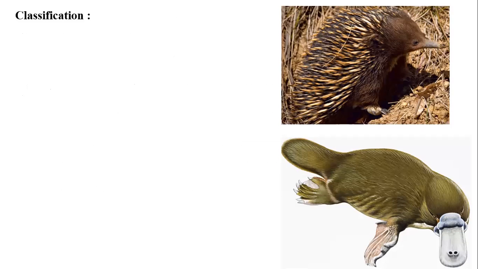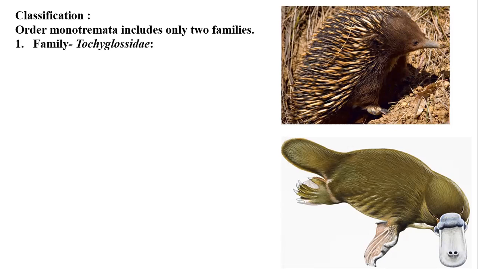Now, the subclass Prototheria is having a single living order, that is Monotremata. Now, this Monotremata further includes only two families. First family is family Tachyglossidae. This family includes the animals which are terrestrial.